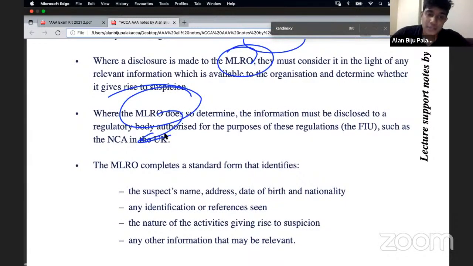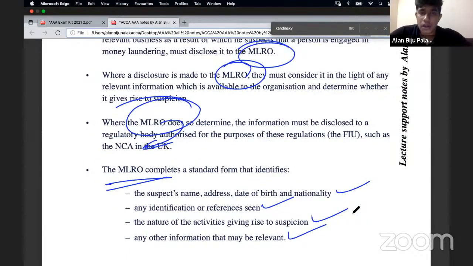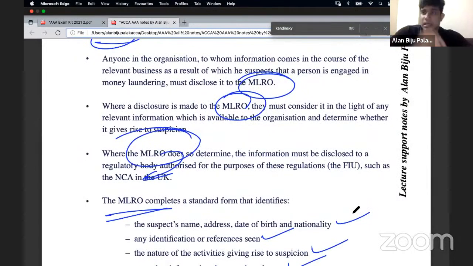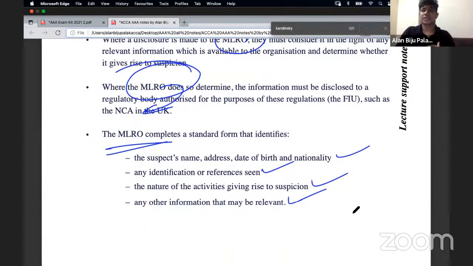And once that is communicated, the MLRO will also provide a report, and the report will specify the details of the suspect, then the identifications and references of the suspect, then the nature of suspicious activities. And finally, if there is any other information or evidence that needs to be provided, that will also be provided as supporting. So this is how we will be reporting everything in relation to the money laundering reporting officer.